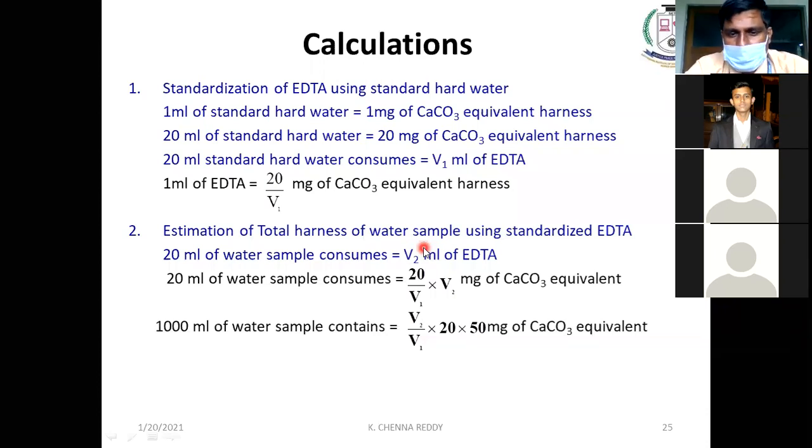That is, 1000 ml of water sample contains V2 by V1 into 20 into 50. V2 is from table 2 and V1 from table 1. Table 2 value divided by table 1 value into 20 into 50 will give us the hardness. This is the calculation part for the experiment.